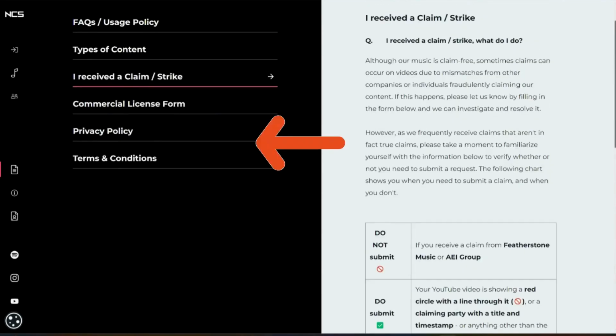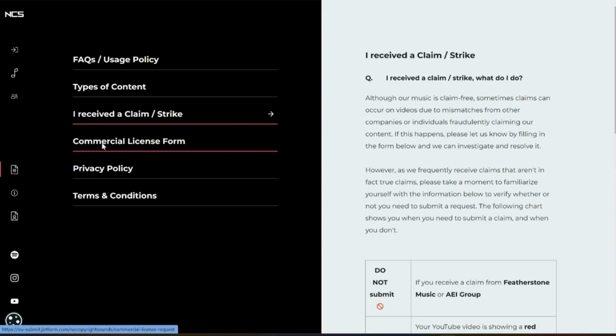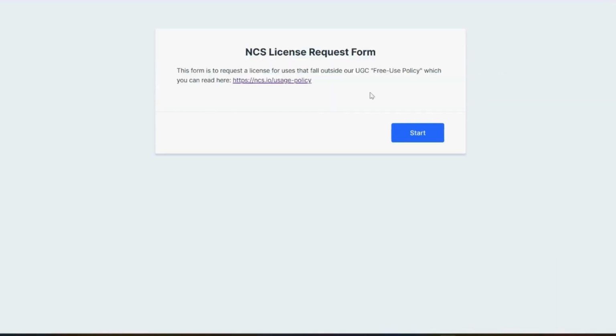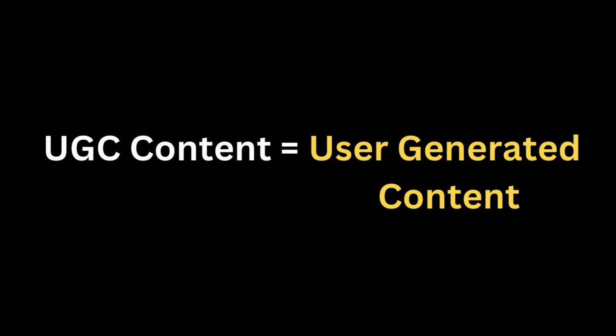So next we have commercial license form. Once we click into there, basically it says NCS license request form. This form is to request a license for uses that fall outside of UGC free use policy, which you can read here, and then you click on the link and it'll have more information, and you can also click start to go from there. And for those who don't already know, UGC stands for user generated content.